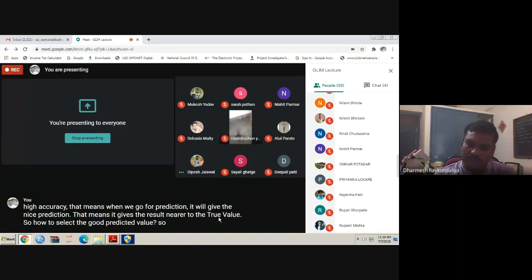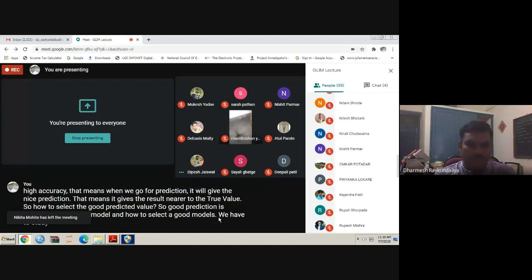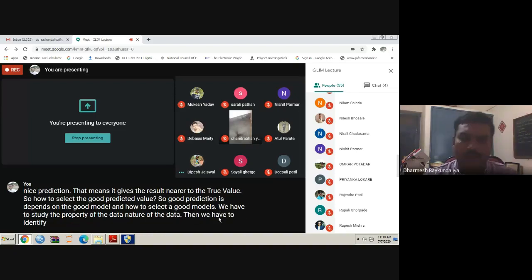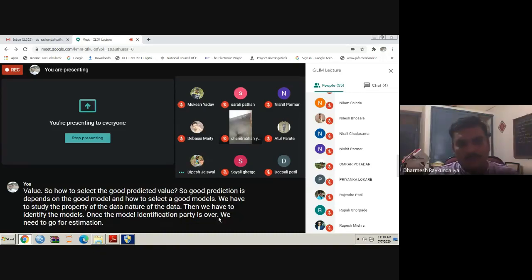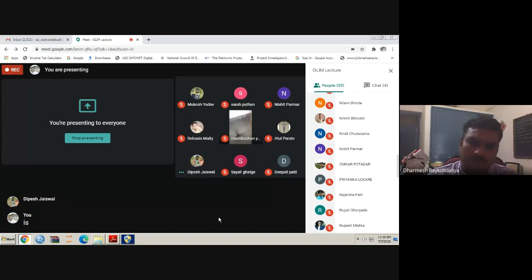And how to select the good models? So you have to study the property of the data, the nature of the data. Then we have to identify the models. Once the model identification part is over, we need to go for estimation. In this setup, estimation of parameters is made based on a minimizing criterion.